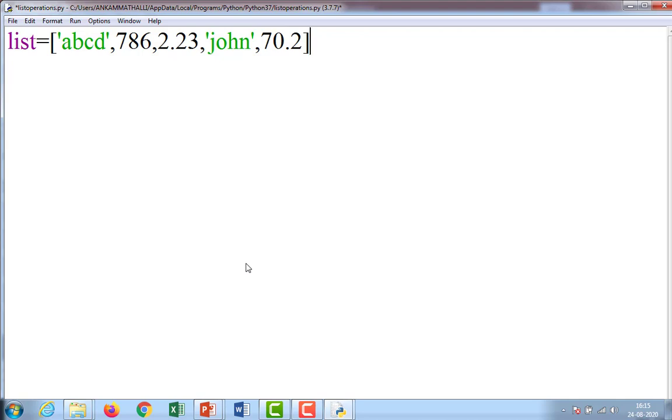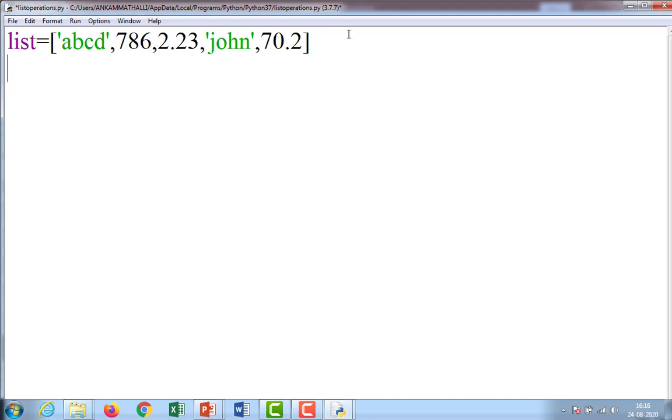This is a list. Each and every list starts with a square bracket and ends with a square bracket, then only it is called a list. If you use normal parentheses, then it is not called a list. So if you want to call this a list, you must use open square bracket and closed square bracket, and each and every value in the list is separated by comma.